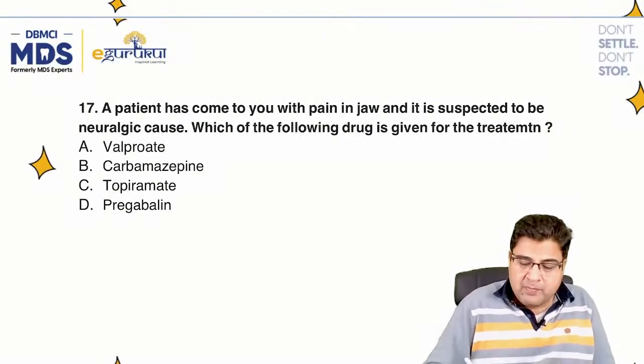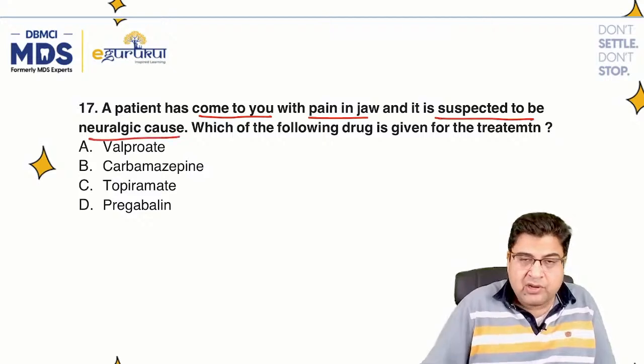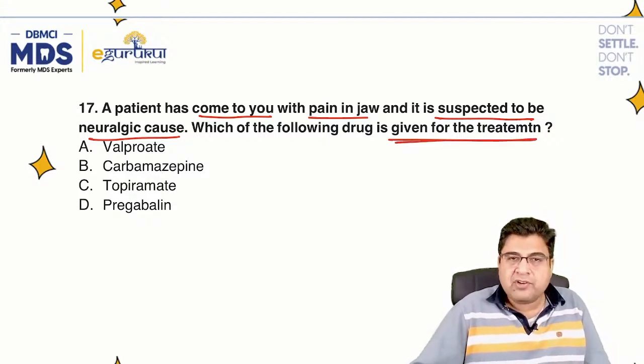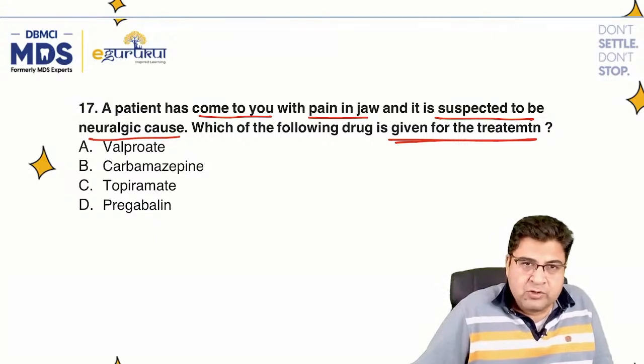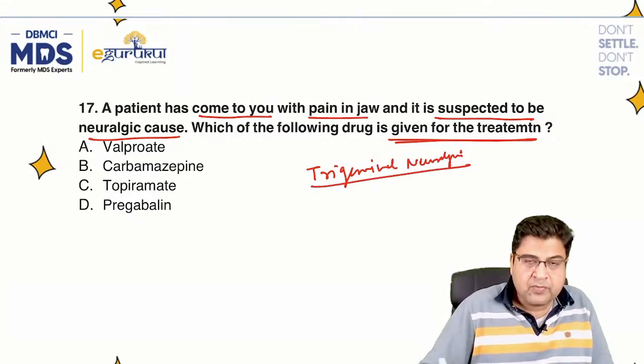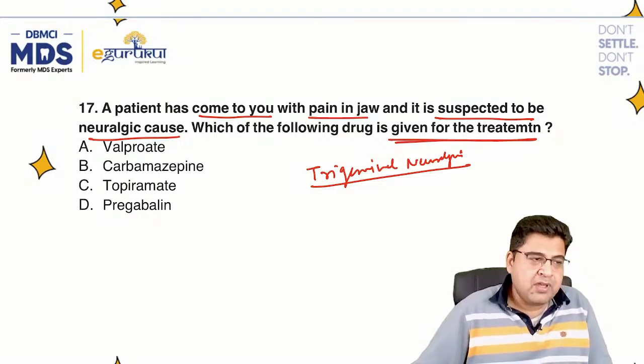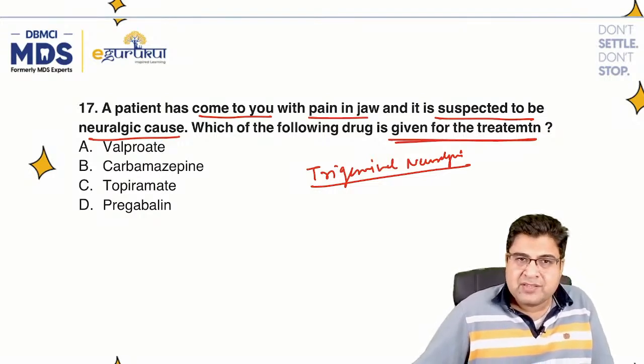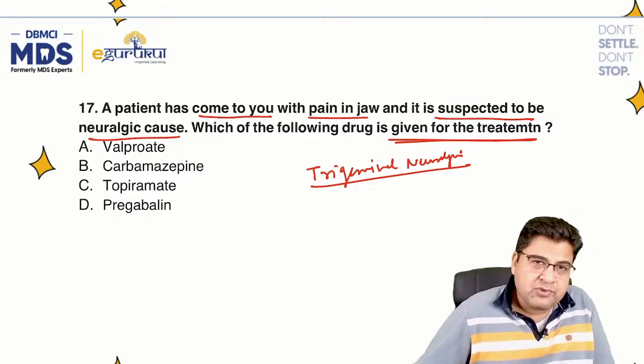17th question. A patient has come to you with pain in the jaw and it is suspected to be of neuralgic cause. Which of the following drugs is given for the treatment? Which medicine is given if the pain is due to neuralgia? I think there was a history of trigeminal neuralgia. According to some students, there was a history of trigeminal neuralgia given. So again, a question from the central nervous system. They asked which medicine is useful.